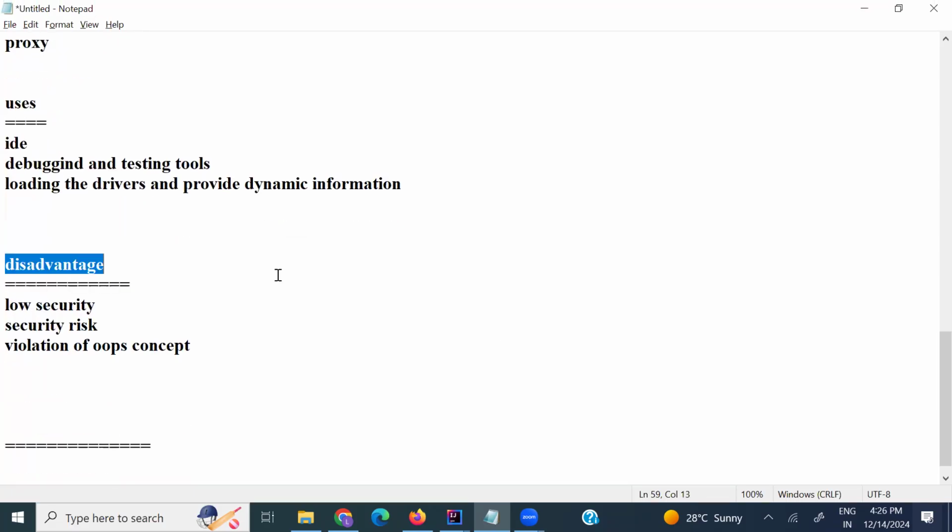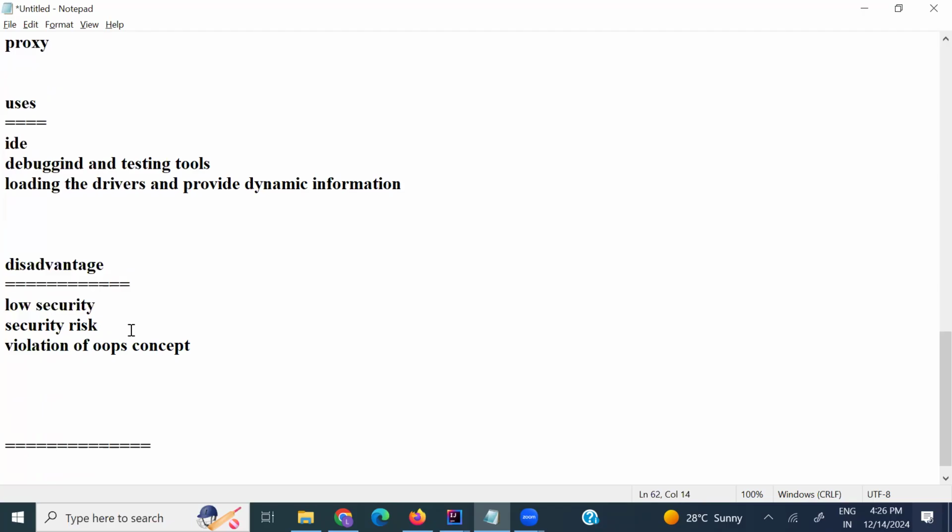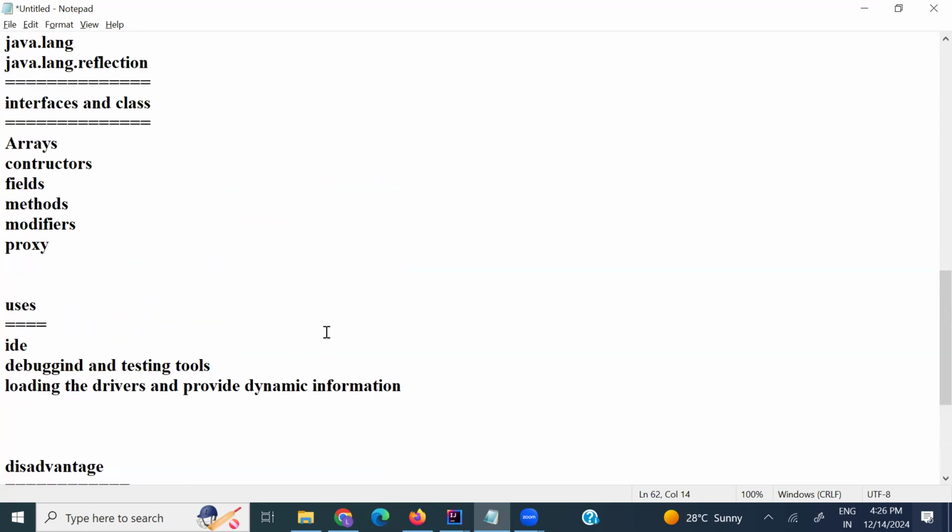What are the disadvantages? Low security and security risk. Because of the private keyword, it allows access from outside of the class, and it can change things at runtime, whether the class name, class fields, or constructor.